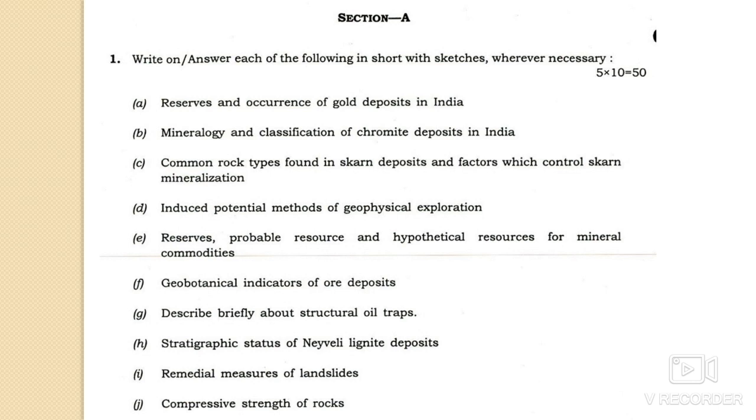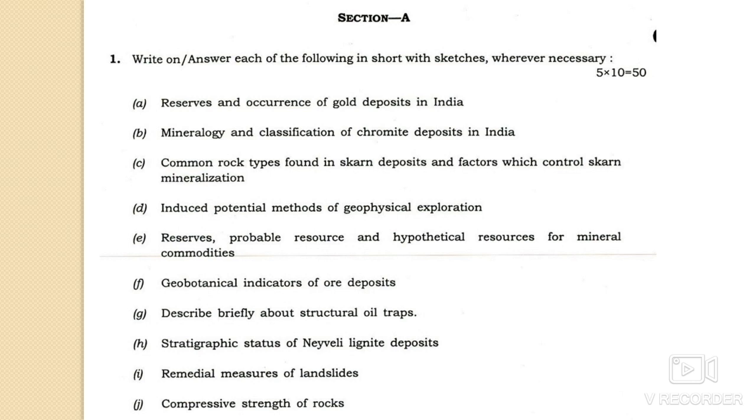You all will know that there are two types of traps, the structural traps as well as the stratigraphic traps. The next one is the stratigraphic status of the Neyveli lignite deposits in India. Stratigraphic status means you have to write about the stratigraphy of the Neyveli lignite deposits.